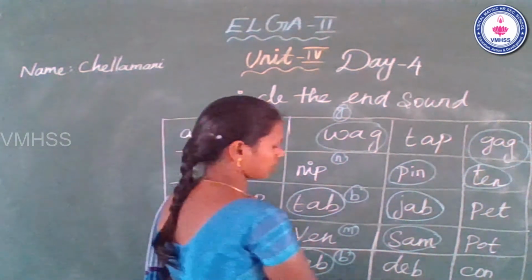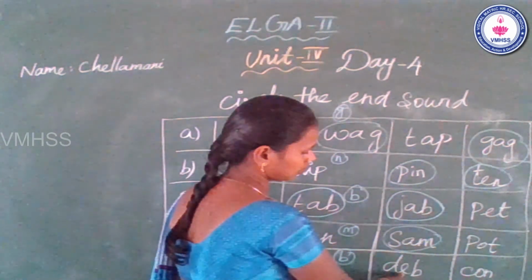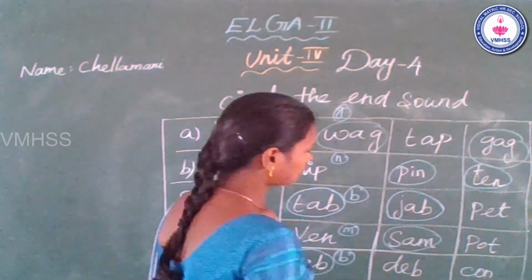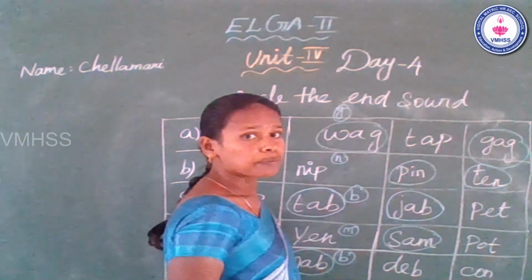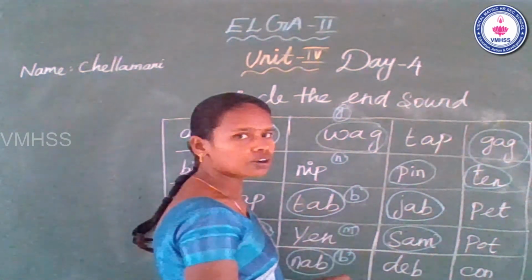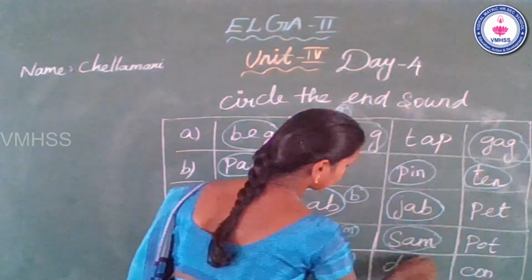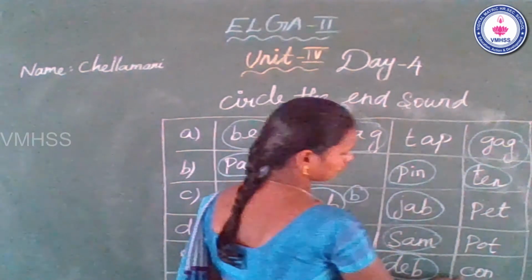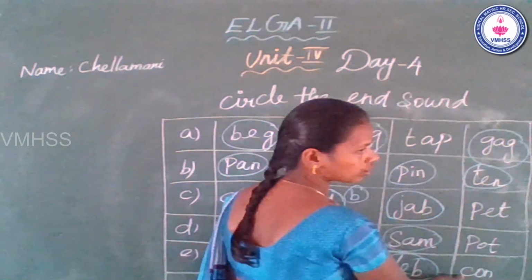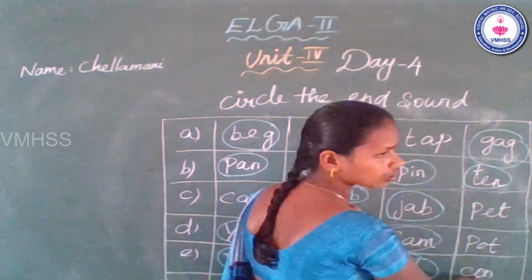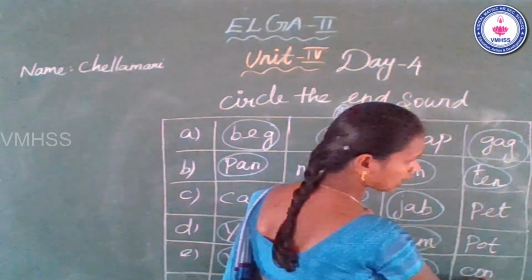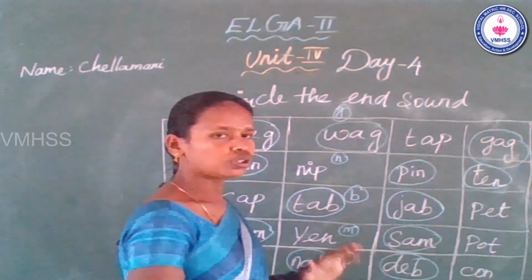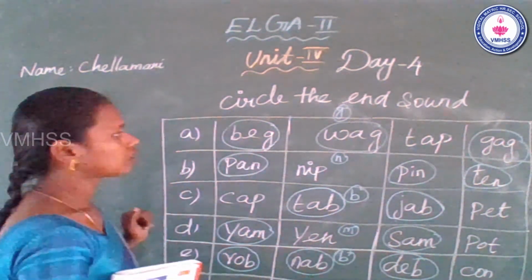Next. Deb. Beginning sound D, N sound middle A, N B. So this one has the N sound B. You can circle it. Last one. Con, C-O-N. Beginning K, middle A, N. In. This word doesn't have the N sound, so don't circle it. Is that clear?